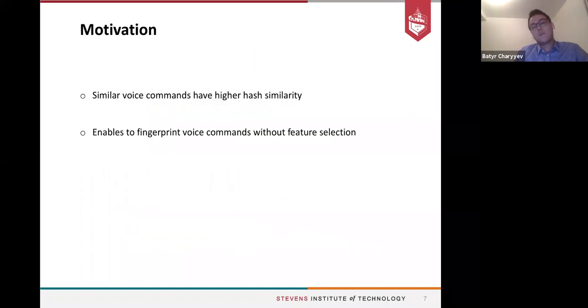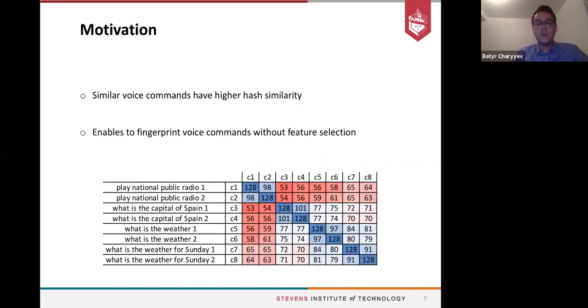Our motivation is that similar voice commands have a higher hash similarity, and since we are taking the hash of the data, it enables us to fingerprint the voice commands without the feature selection and extraction which is necessary for machine learning techniques. When we look at the hash similarity of the different voice commands, we see that different instances of the same voice command, like play national public radio, have higher hash similarity compared to other voice commands.